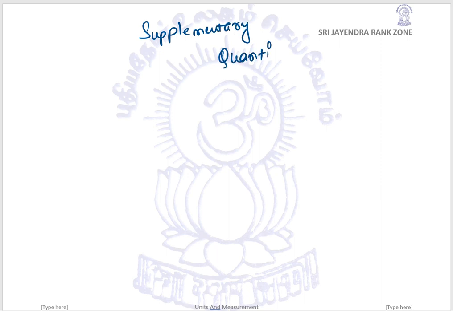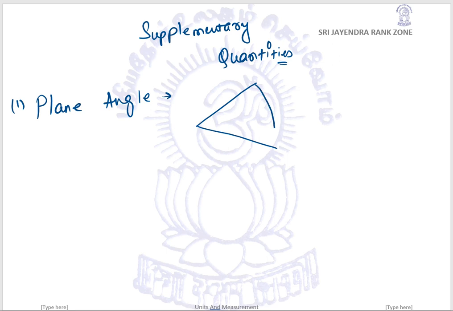Supplementary quantities begin with the plane angle. Probably in geometry classes you might have done this. Let us suppose this is a circular arc. This is radius r. This is also a radius.